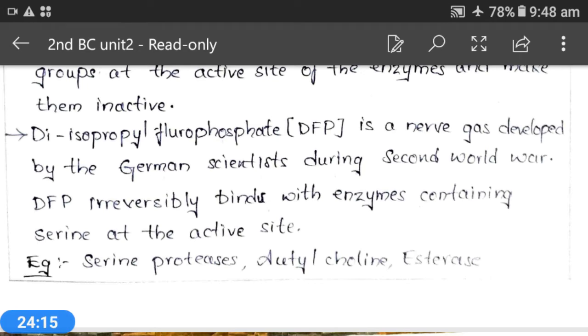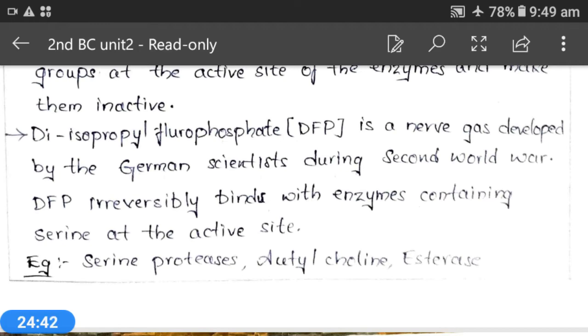That means in treating an alcoholic patient, this drug Antabuse is used, and it irreversibly inhibits the enzyme aldehyde dehydrogenase. By acting on aldehyde dehydrogenase, this drug will act.